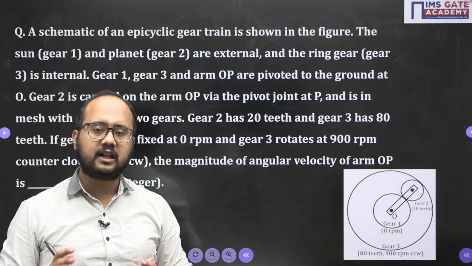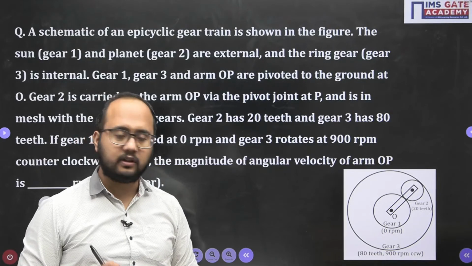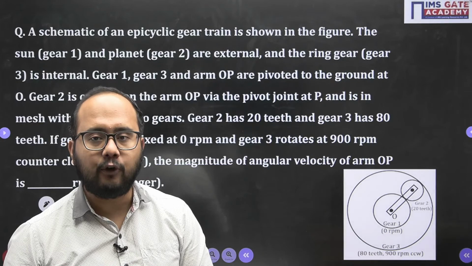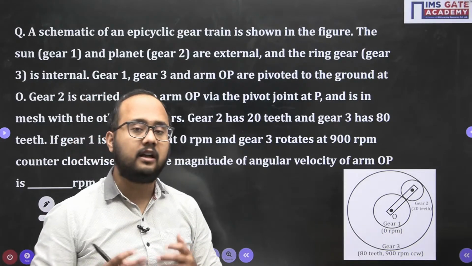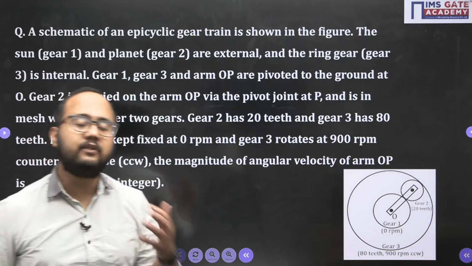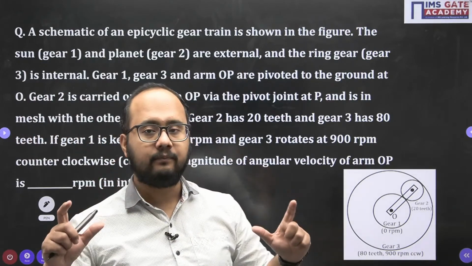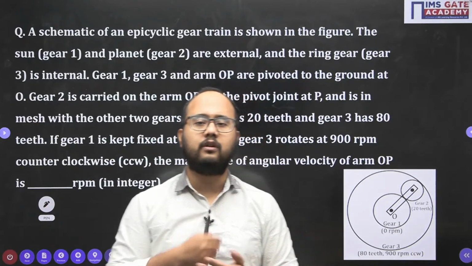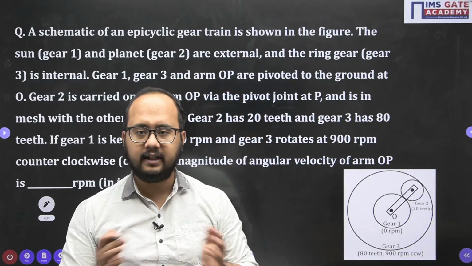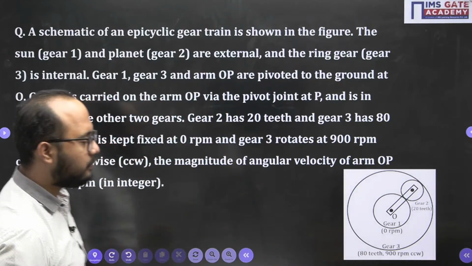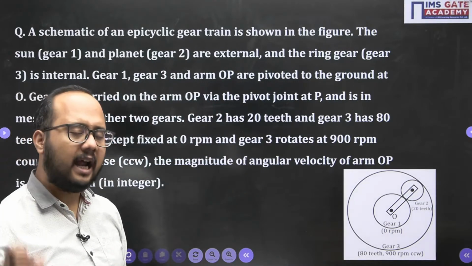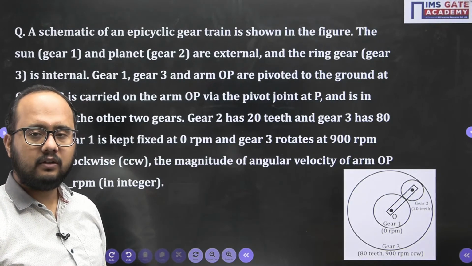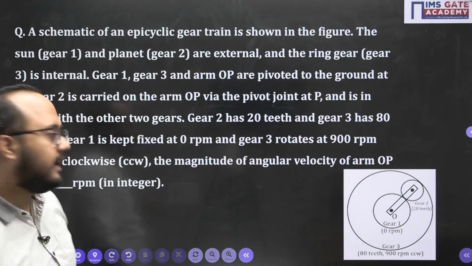And I will tell you the concept here, the relative velocity method with which we will be solving this question. These questions will be a matter of seconds for you if you understand the relative velocity method. There is a conventional method to solve using a table, and that method will definitely take more time compared to the relative velocity method. Right? So we'll first be solving this problem with the relative velocity method, and you should apply that method for all problems of epicyclic gear trains. You can get the answer in seconds, right?